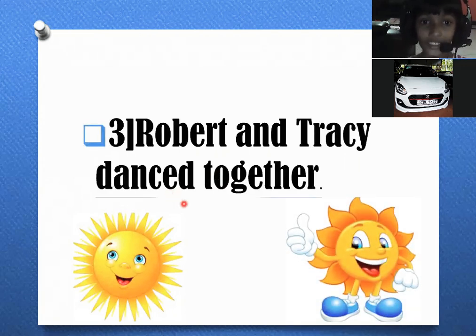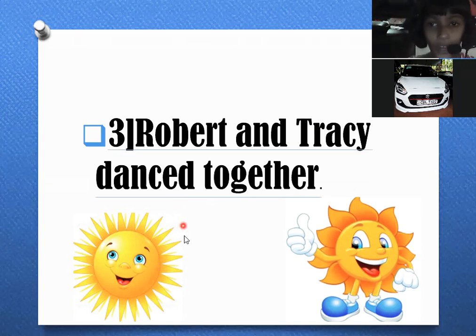Robert and Tracy dance together. Who danced together? Robert and Tracy. In this sentence, you can see what's the subject? Robert and Tracy. And the predicate in this sentence is dance together.